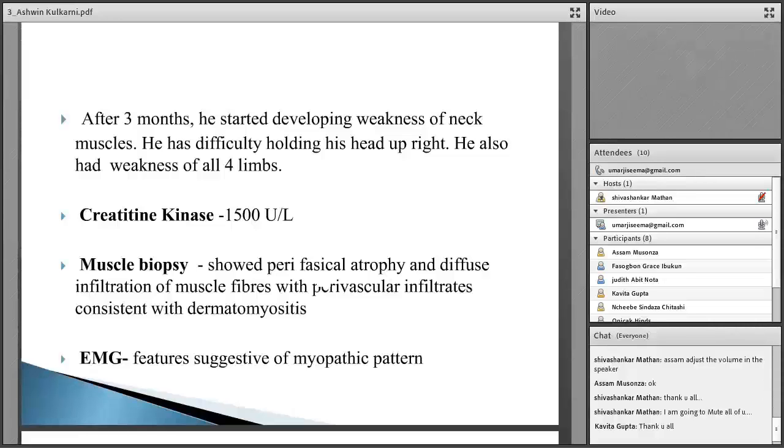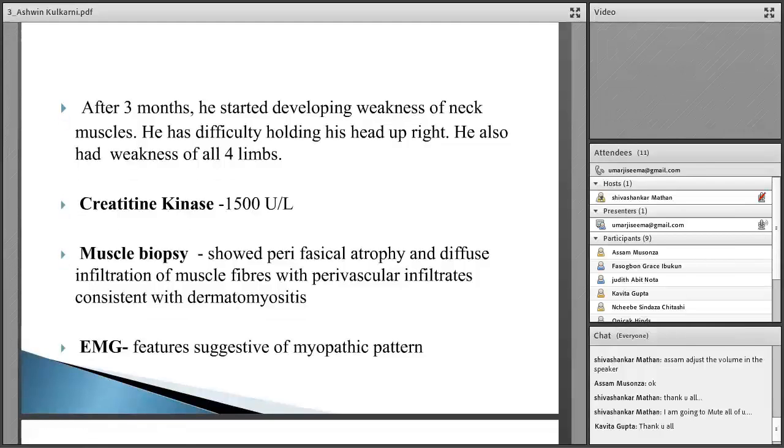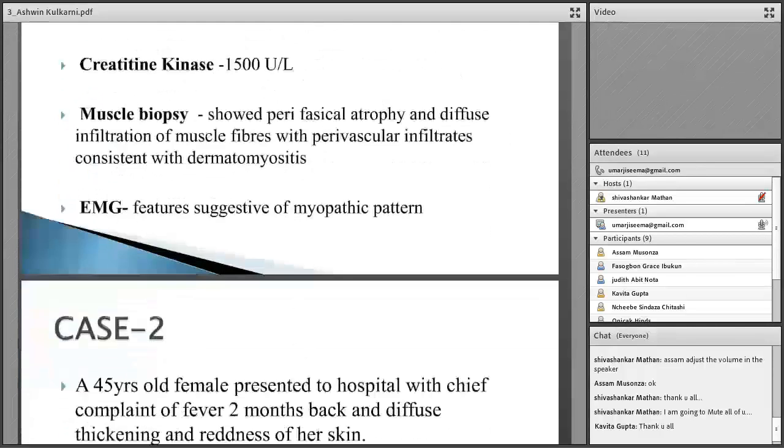And because of the muscle weakness, a sternomastoid muscle biopsy was done, which showed perifascicular atrophy and diffuse infiltration of muscle fibers with perivascular infiltrates, which is a feature of dermatomyositis. An electromyogram was done, which was suggestive of a myopathic pattern.